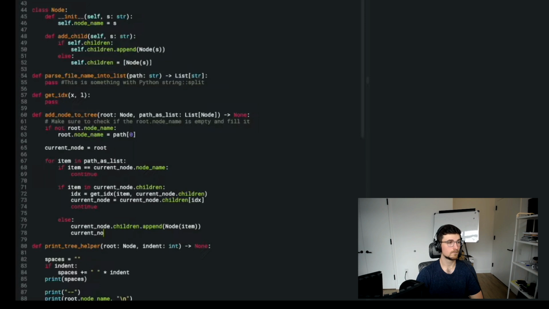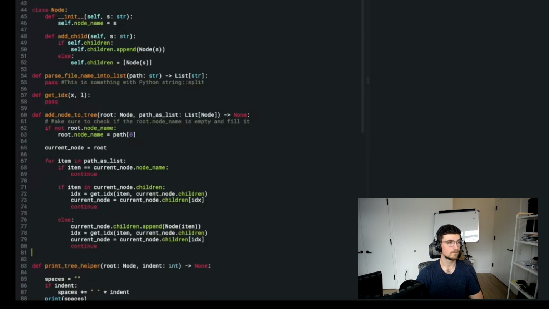Let's see what else is going on here. Sure wish I had written it well enough so that I was sure it was going to run. No, what's wrong with this path? Oh, path is list, yeah. Okay, current equals root. What's on here? Root. Oh, that's your cursor, I see.